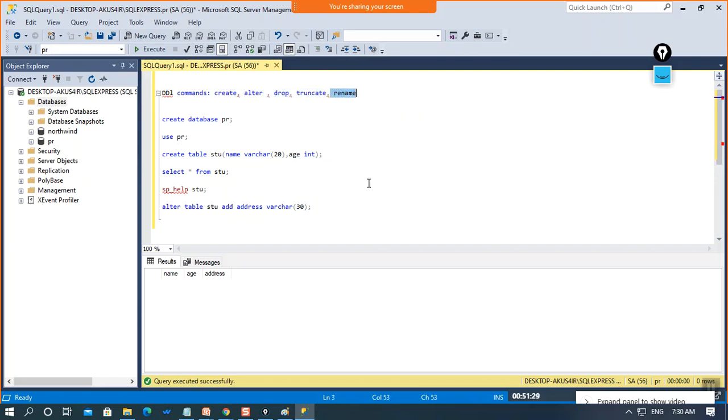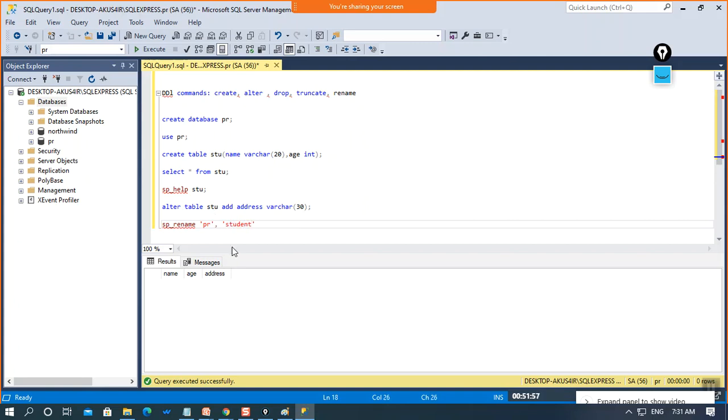Let me tell you one more command, how we can rename any table. Let us assume that we have the name PR for our table, and now I want to change the name to student.